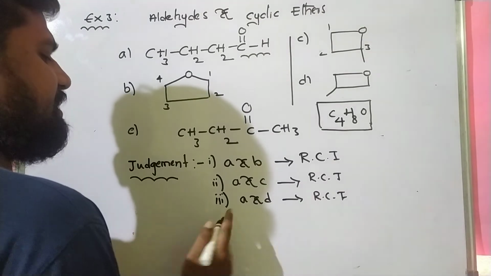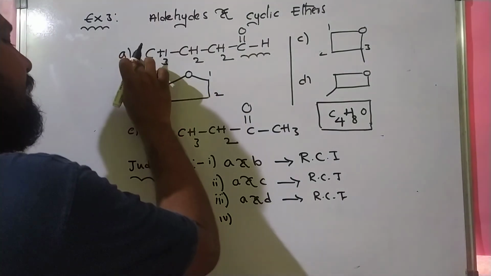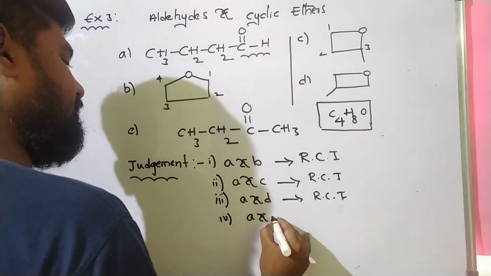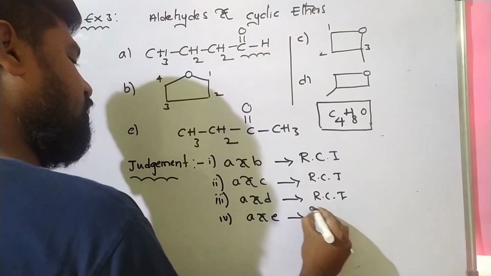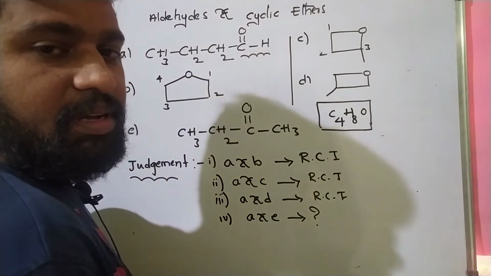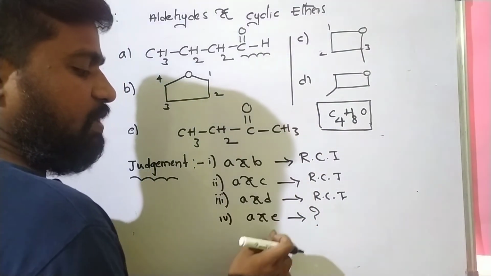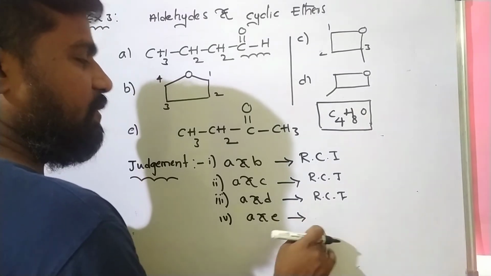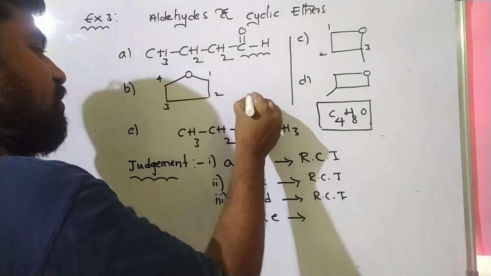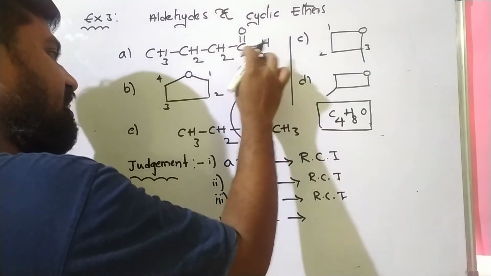Okay. Next, fourth judgment is A and E. What are these? Please students, show your hands. Which type of isomers are A and E? Very good. So here this is aldehyde, this is keto group, this is the ketone functional group, this is aldehyde.